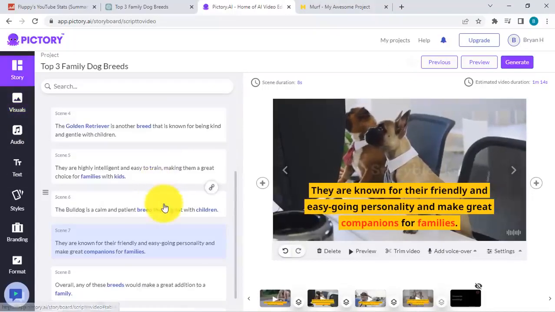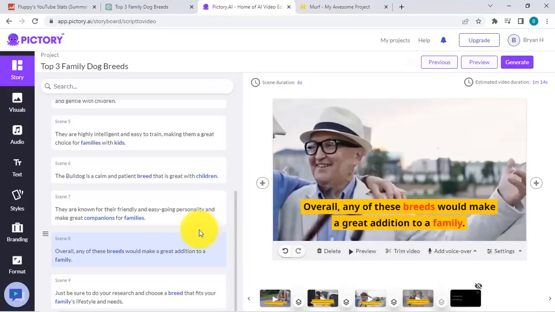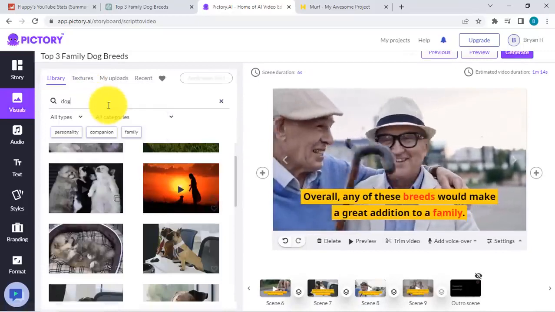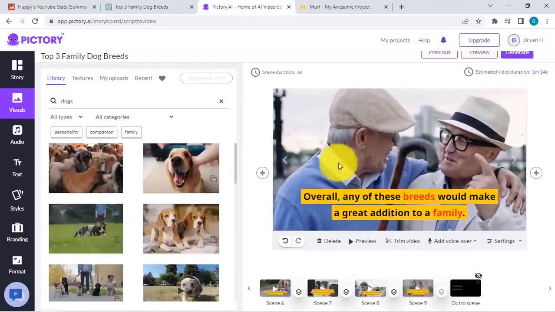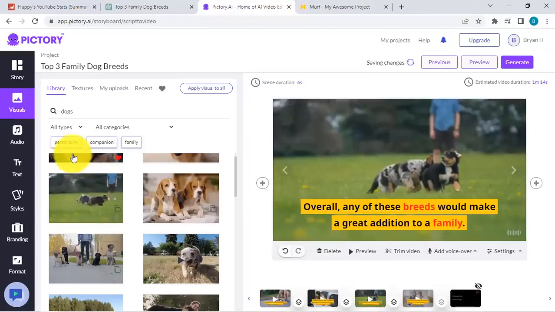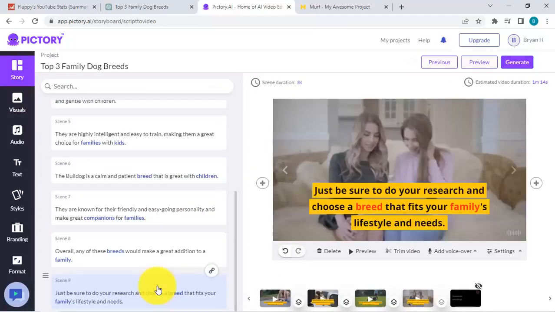And then let's go back to the story. And then overall, any of these breeds would make a great addition to the family if you're happy with this. But let's say we want to change this again to dogs, right? Not exactly related to our video, okay? But this one looks good. So it's really easy to just change them if it doesn't fit your video, okay?